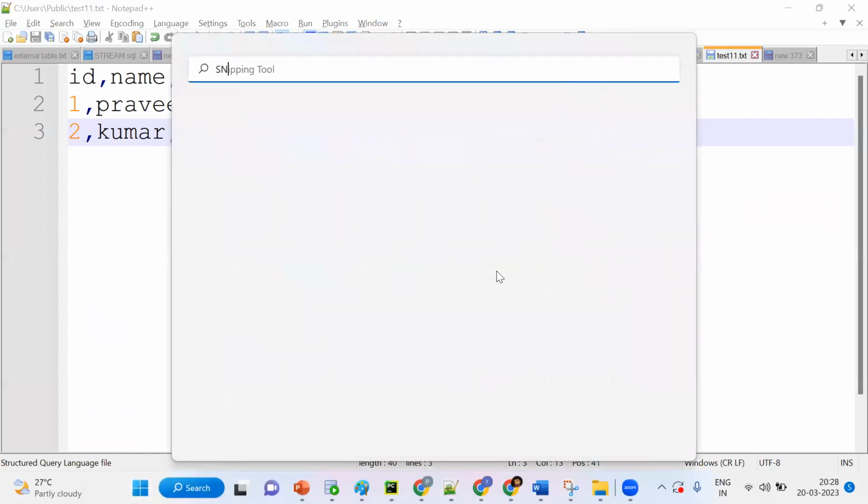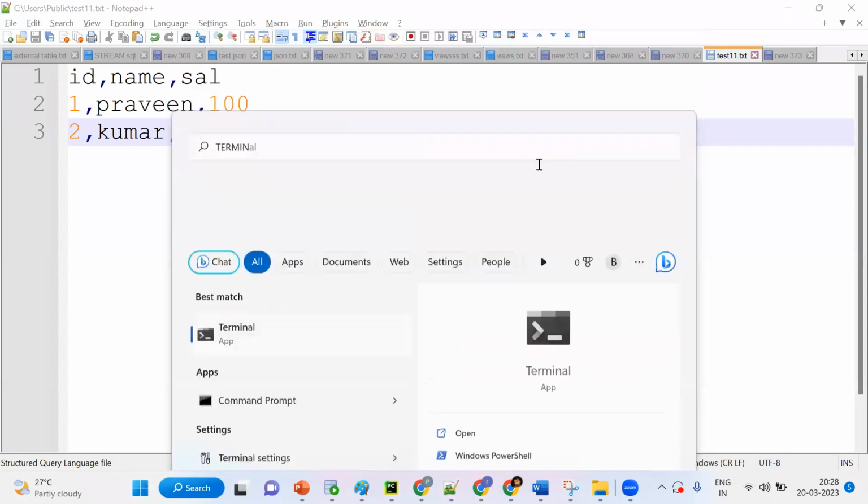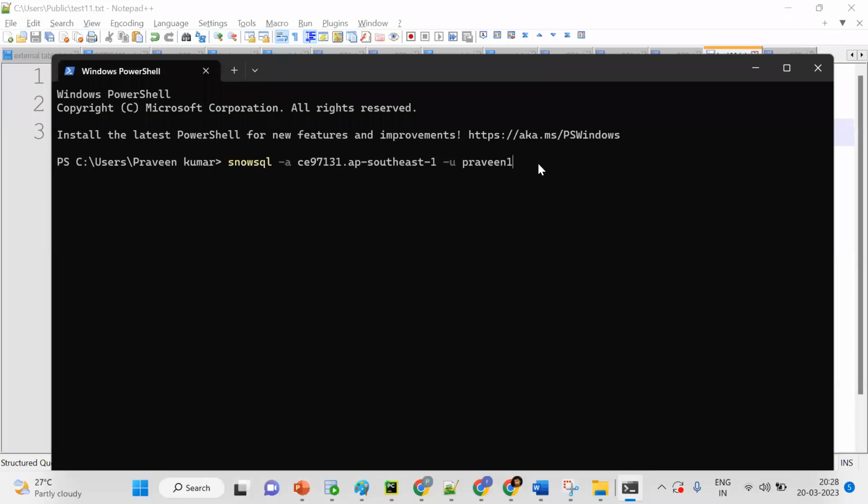We should go to the terminal. We can get to it slowly. Right now I want to show what things we need to do as a Snowflake developer. First we need to log in.